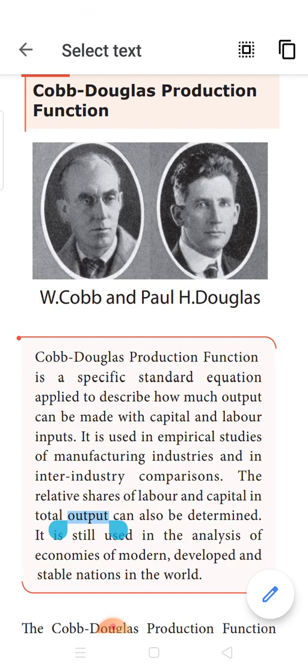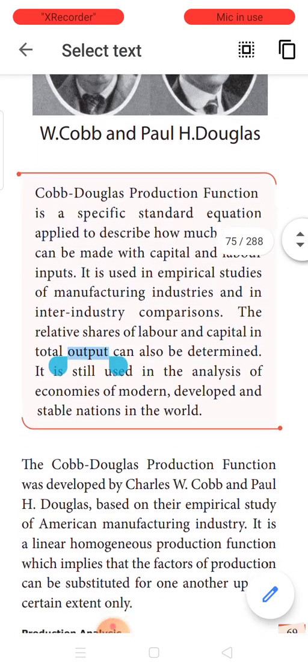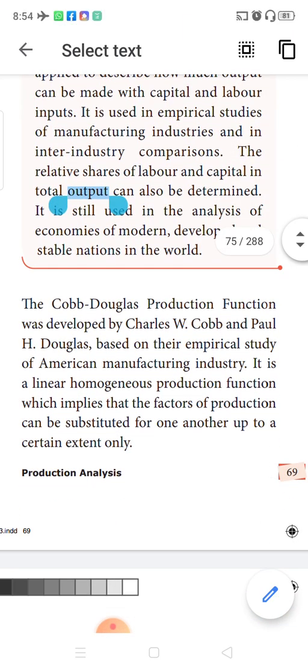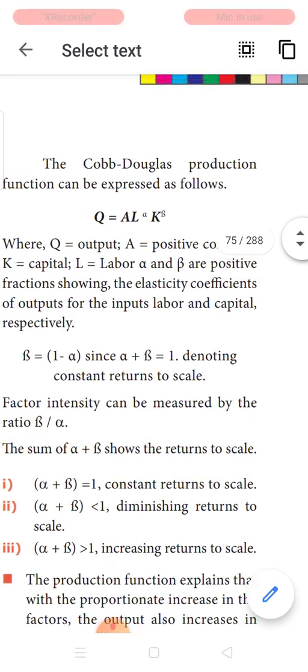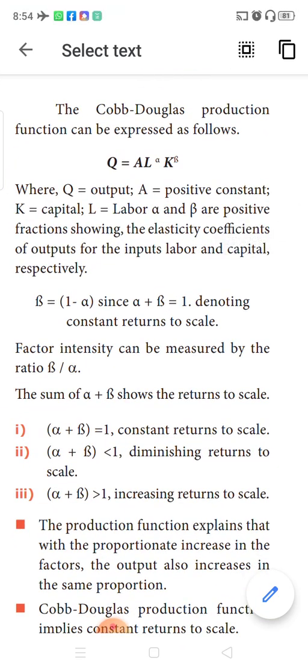The study was conducted in American manufacturing industries, and here they have taken only labor and capital for studying. This analysis was very well used by modern and developed countries, and very stable nations also applied this Cobb-Douglas production function. Now let us understand what the formula is. We are not dealing with anything in depth about this production function. We'll be learning only the formula and a few factors based on this formula.